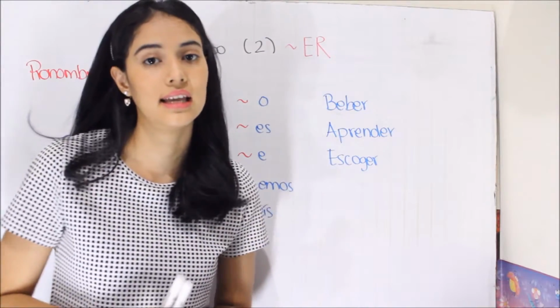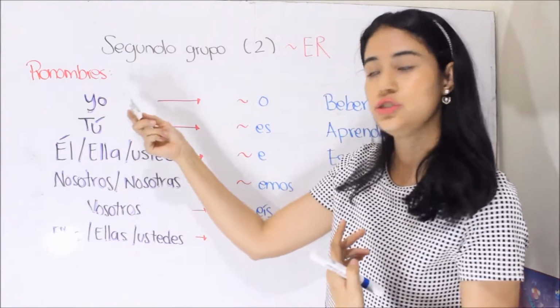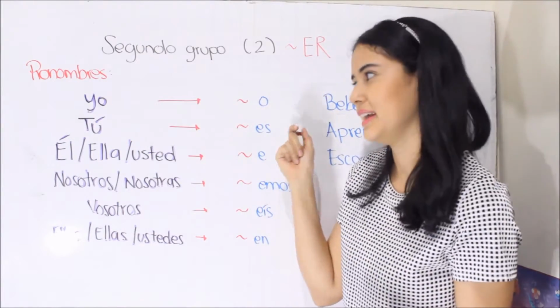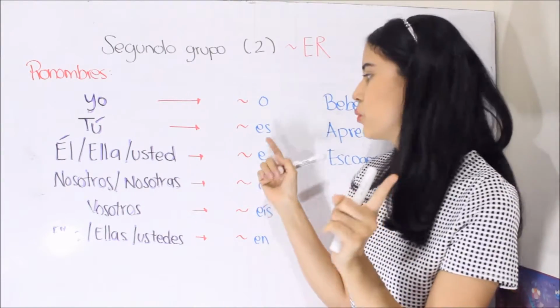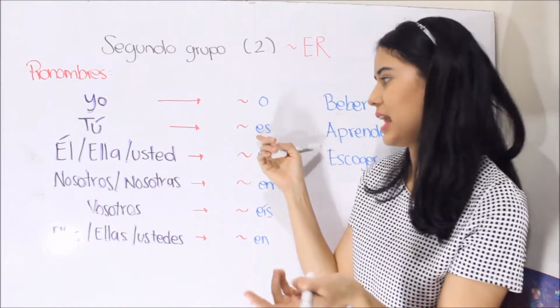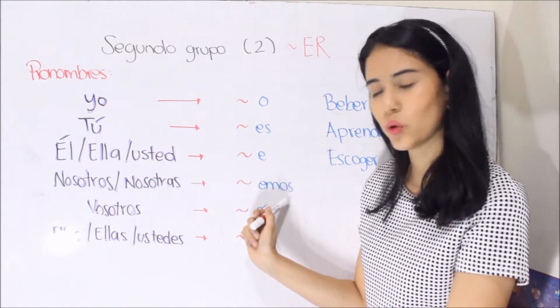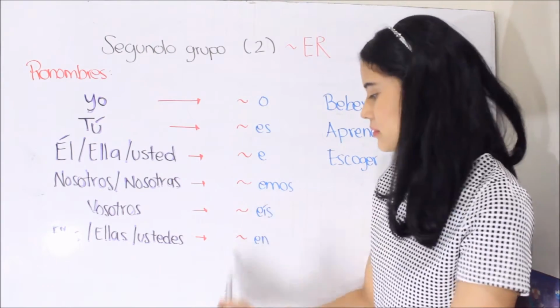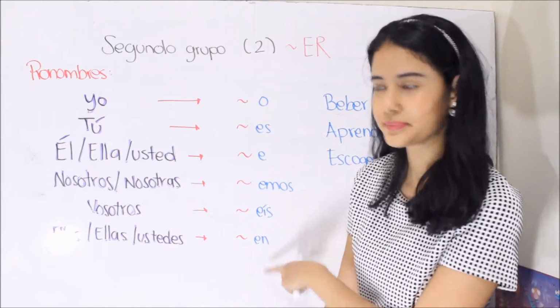Now, let's see the termination according to the pronouns. For example, yo, o; again, tú, es. In the first group it was as, but in this case it is es; hemos, éis, remember the accent mark, and en.